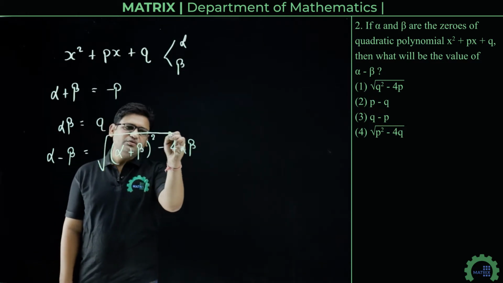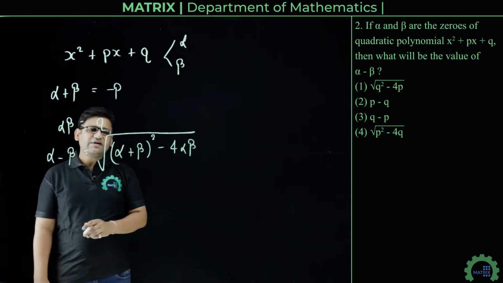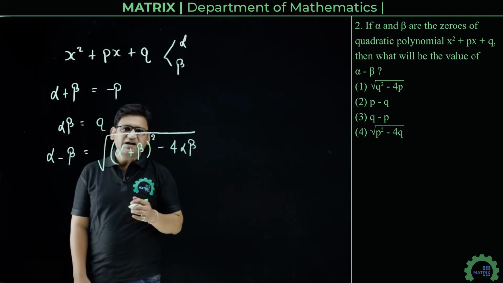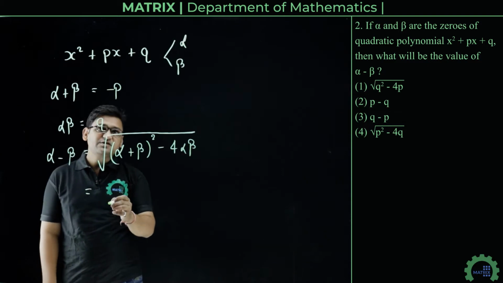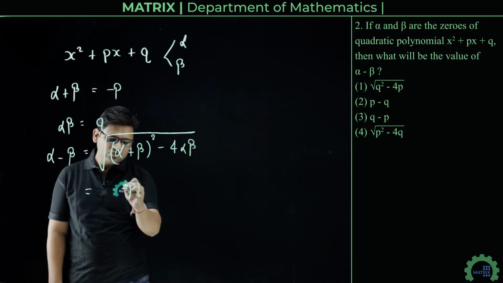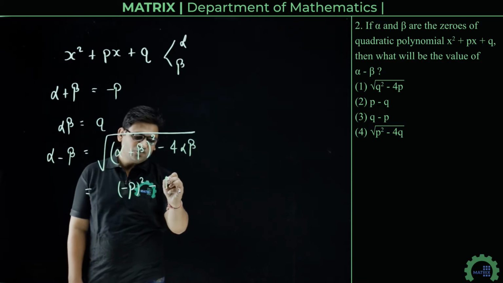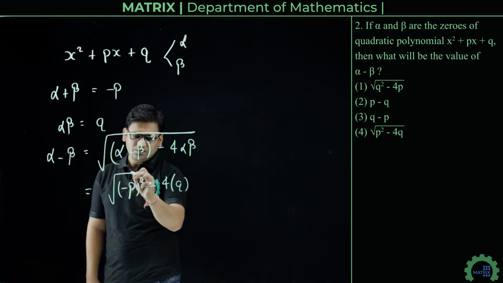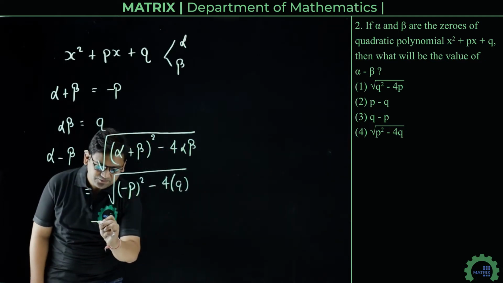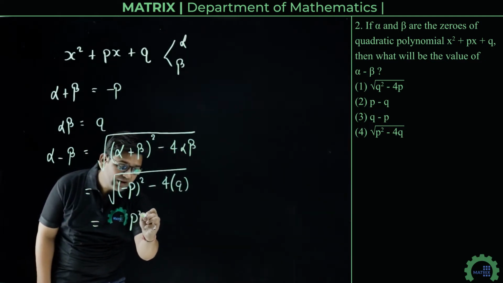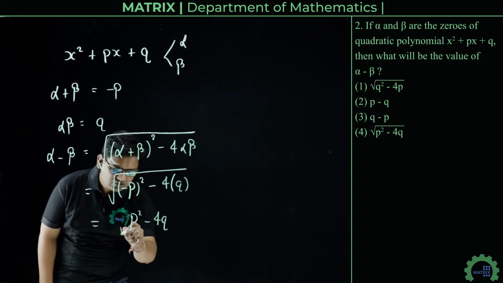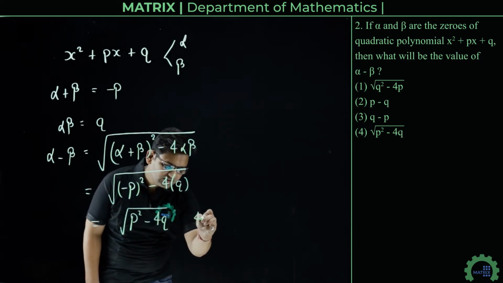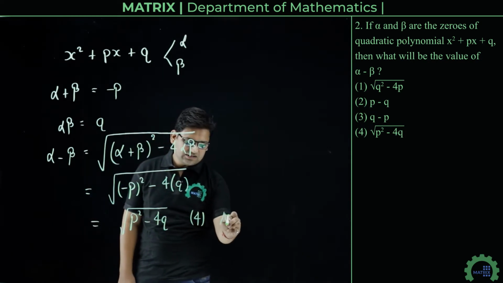Substituting alpha plus beta as minus p and alpha beta as q, we get the square root of minus p square minus 4q. Finally we get the square root of p square minus 4q. So option number 4 is the correct answer.